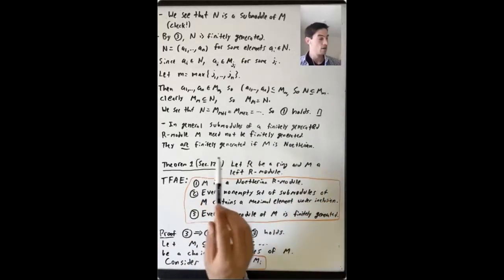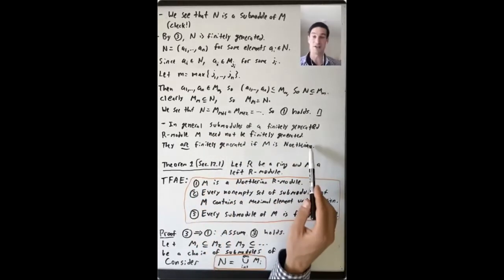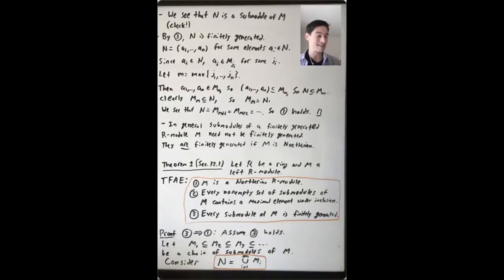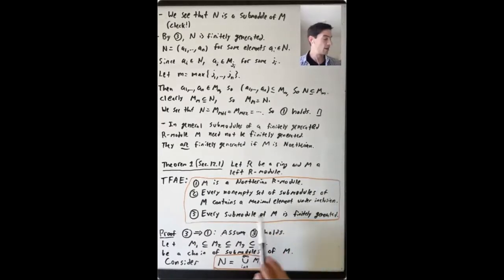But when you have an R-module M that is Noetherian, all of its submodules are finitely generated. So one thing that's telling us is that that example is an example of a module that is not Noetherian. So in the case that your R-module is Noetherian, all of its submodules are finitely generated. So this is saying whenever you can find one of those examples where you have a submodule that's not finitely generated, where you have, say, an ideal of a ring that's not finitely generated, you're looking at something that is not Noetherian.